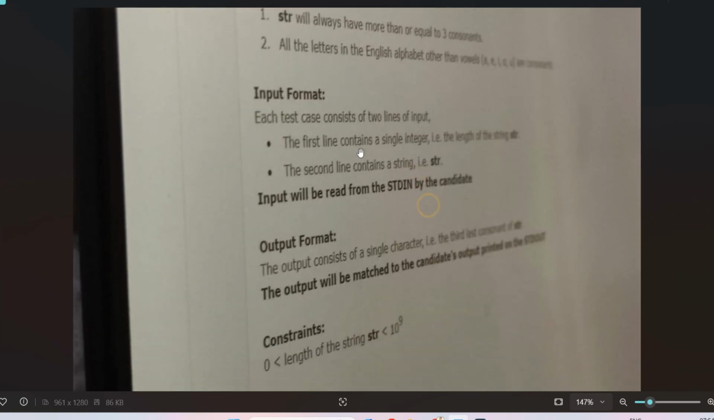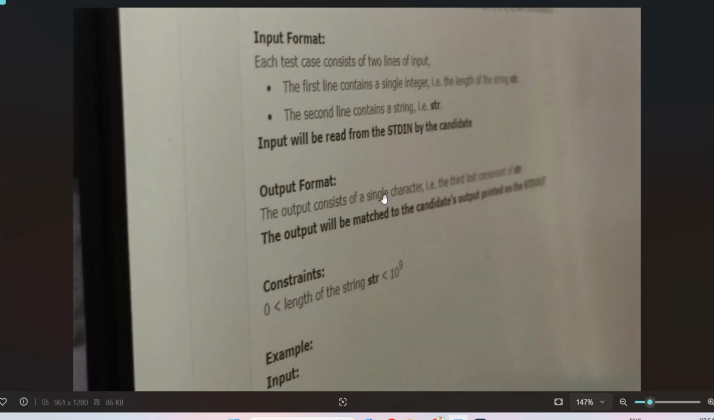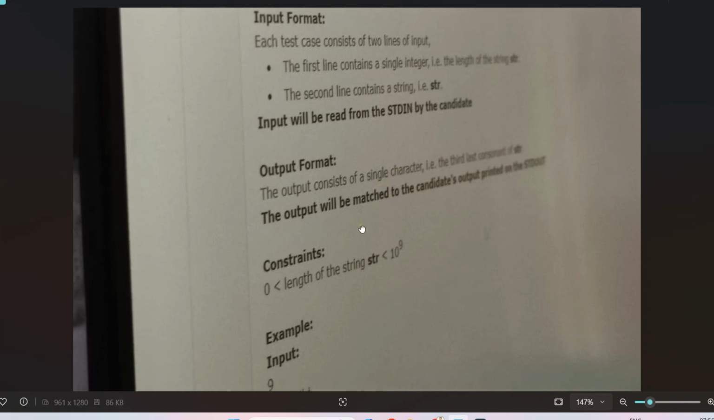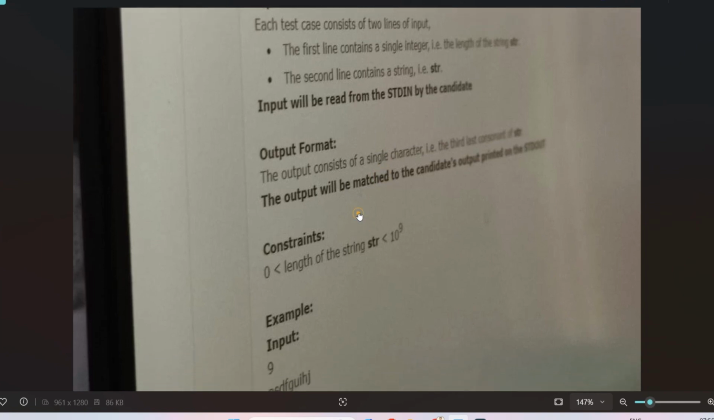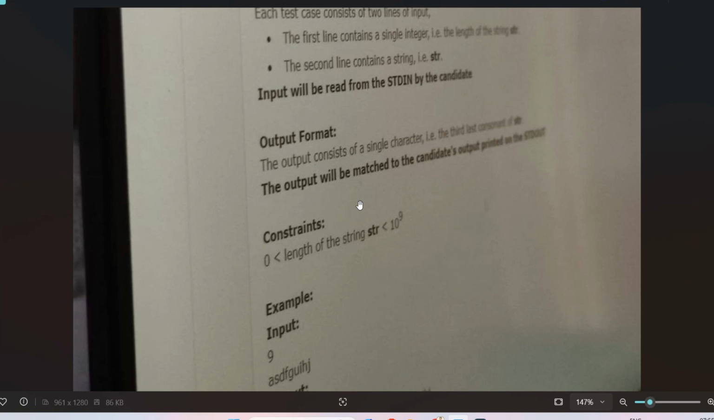The input format is given here. The first line contains a single integer, the length of the string, and the second line contains a string, that is the str, the string from which we have to grab the character. The output will consist of one single character, the third last consonant, nothing else.